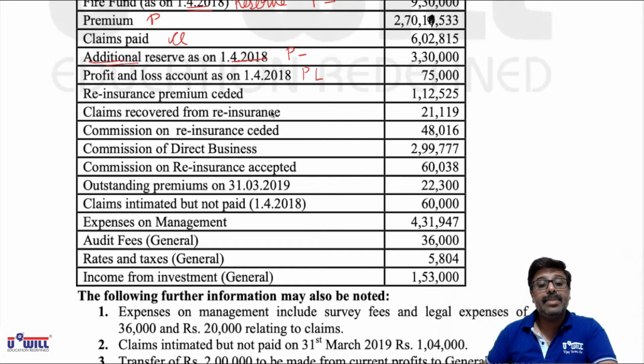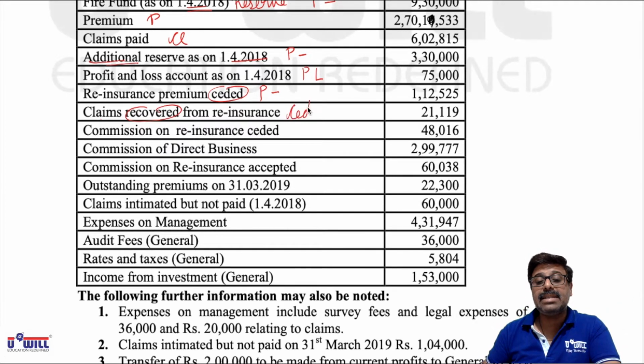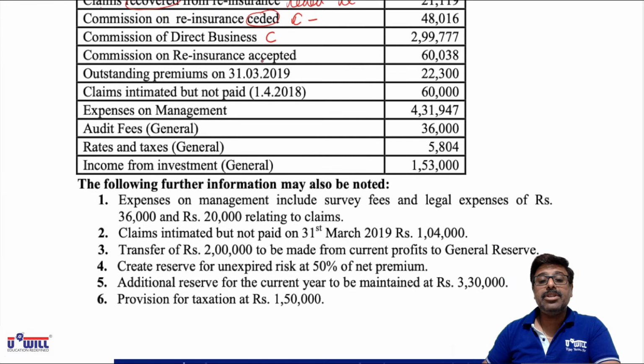Okay, in the format. Reinsurance premium ceded we always minus, so P minus. Claims recovered from reinsurance. Now normally claims are paid. So when they say recovered, it means they are ceded. If they are paid, then they are accepted. If they are recovered, means received. In claims, they are ceded. So CL minus. Commission on reinsurance ceded, so C minus. Commission of direct business is what we will start with, C. Commission on reinsurance accepted, we will always plus, so C plus.